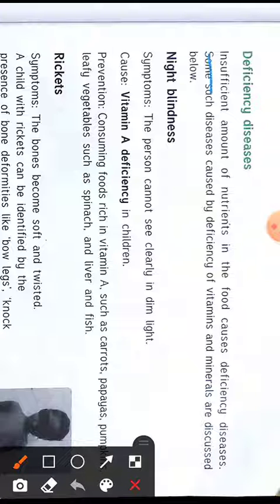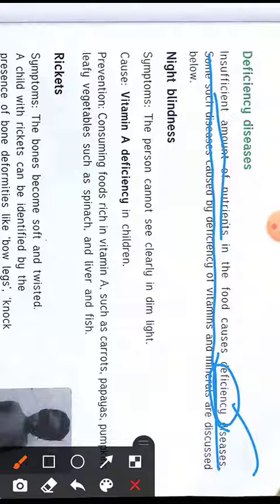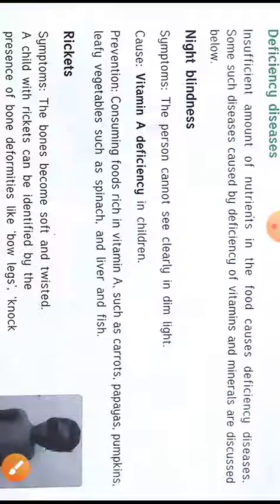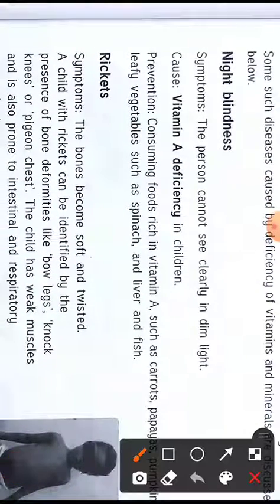Insufficient amount of nutrients in the food causes deficiency disease. We have already seen this in the case of malnutrition. So here also, if insufficient amounts of nutrients are there in your food, it will cause you some deficiency diseases. Some such diseases caused by deficiency of vitamins and minerals are discussed below. We are going to discuss diseases that are caused due to lack of vitamins and minerals in our diet. Among them, one is night blindness.